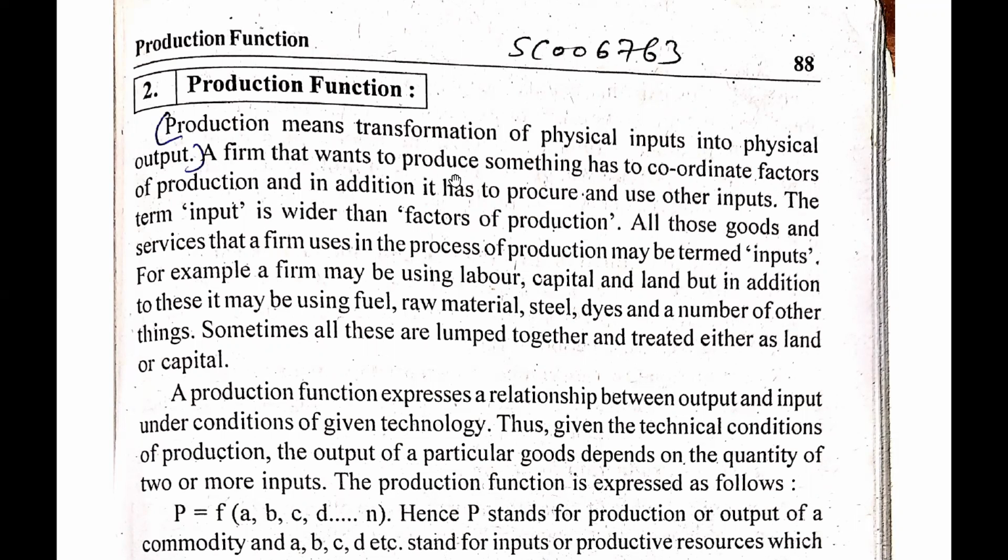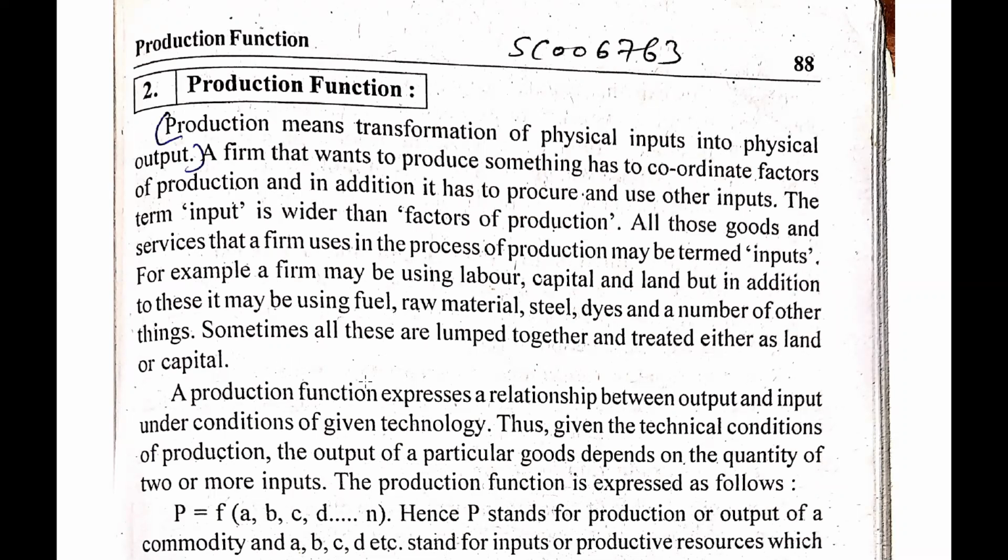A firm that wants to produce something has to coordinate factors of production, and in addition it has to use other inputs. The term input is wider than factors of production. All those goods and services that a firm uses in the process of production may be termed inputs. For example, a firm may be using labor, capital, and land, but in addition to this, it may be using fuel, raw materials, steel, dyes, and a number of other things. Sometimes all these are lumped together and treated either as land or capital.